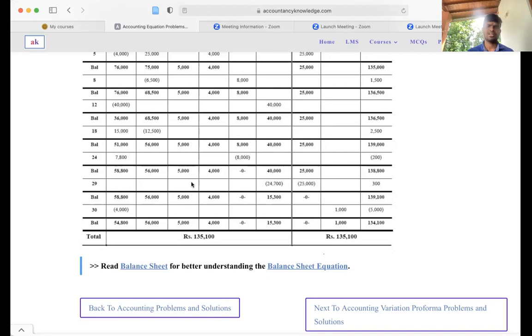Either way they can check. So I think you get some idea about how to tackle the accounting equation question if the examiner asks. I hope you can do well in the exams when it comes to the accounting equation. All right, let's end the session. Thank you.